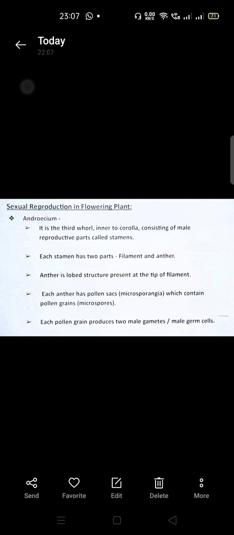So this is the important thing to understand, that the androecium is composed of anther and filament. Anther is a bilobed structure, and this bilobed structure contains cavity-like structures. That cavity-like structure is called a pollen sac. It is also called microsporangia, and this microsporangia contains small structures. Those structures are called pollen grains or microspores. And every pollen grain has two germ cells. So I hope you understand the androecium.